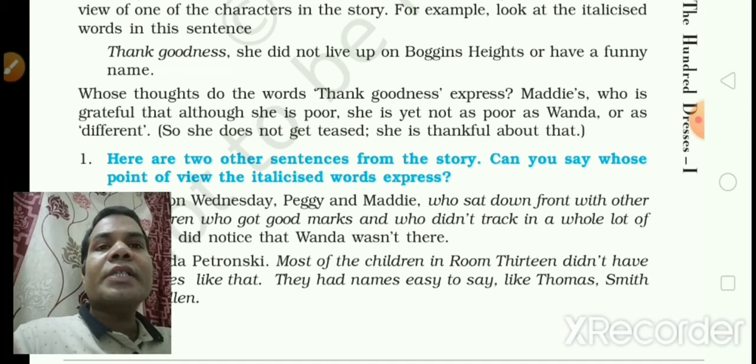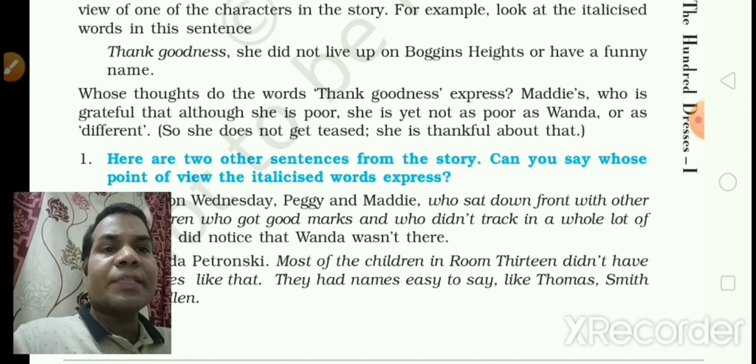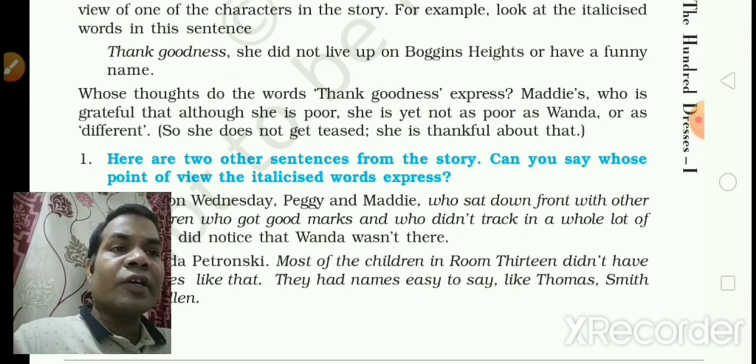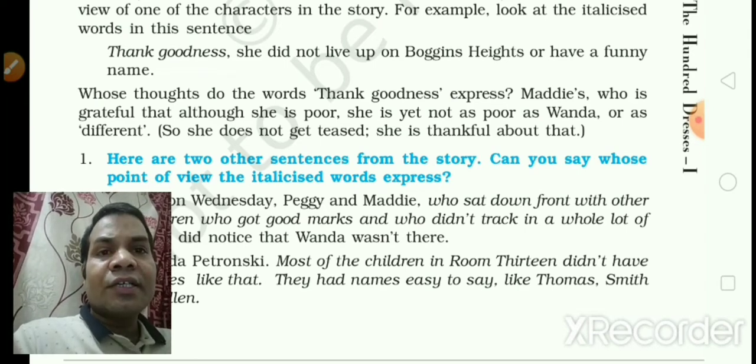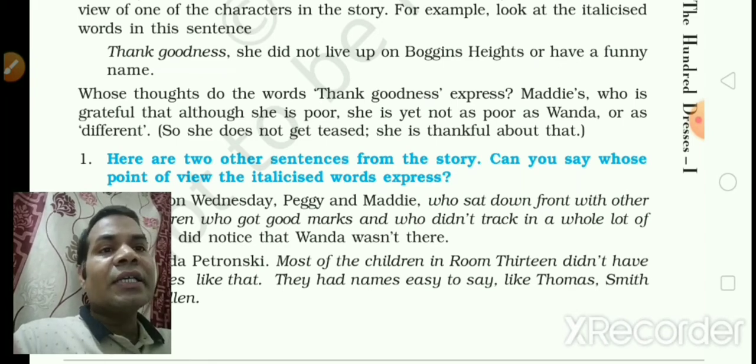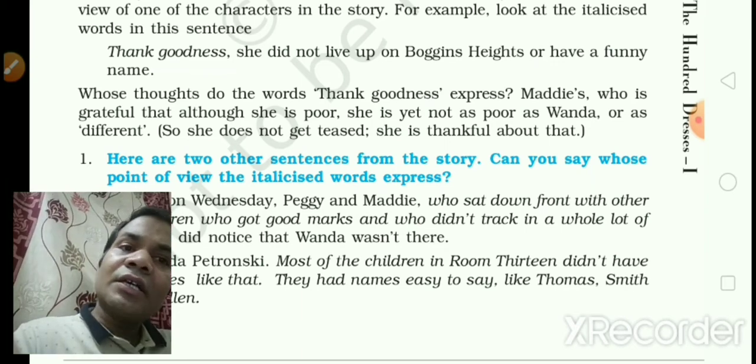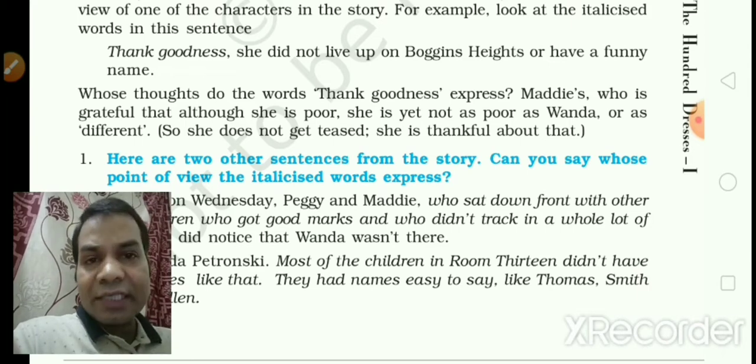Maddie, who is grateful that although she is poor, she is yet not as poor as Wanda or as different. So she does not get teased, she is thankful about that. So you can see some lines have been used from the narrator's point of view, from the narrator's side.